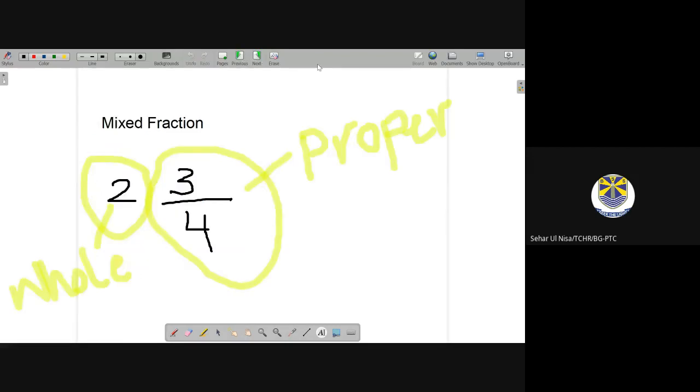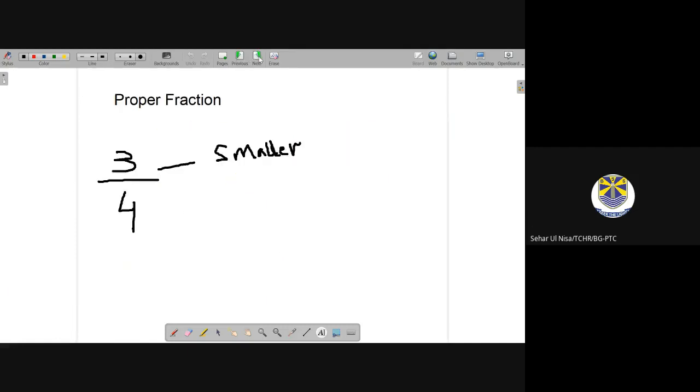In a mixed fraction, there is a whole number and a proper fraction. The first one that is written separate is a whole number, and the second part in a mixed fraction is a proper fraction, in which you can see 3 is smaller and 4 is greater. So every time in a mixed fraction, the first number will be a whole number and the second part will be a proper fraction. Now to the next page.